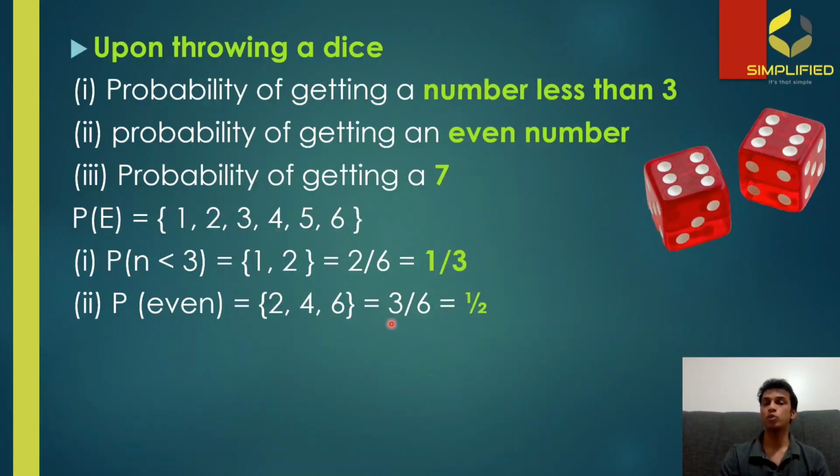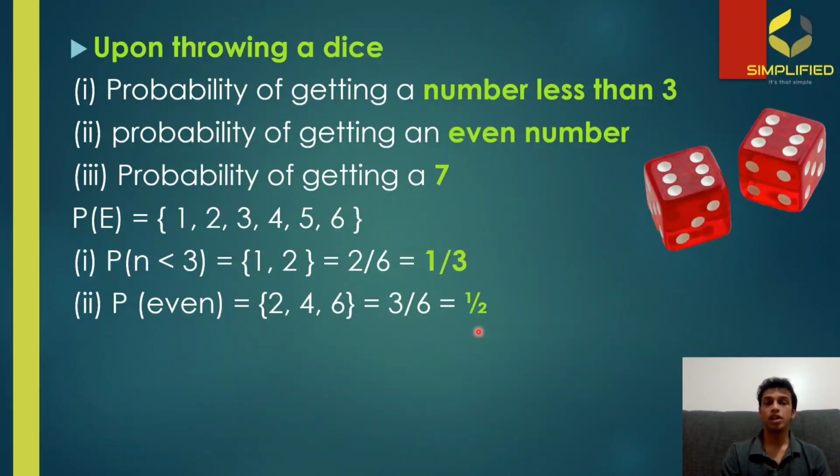So we put a 3 in the numerator, and in the denominator we put the total possible outcomes, which we already found. It is 6. So we get the answer 3 by 6. Upon simplification, it is 1 by 2, or otherwise you can say there is a 50% chance for this condition to be met.